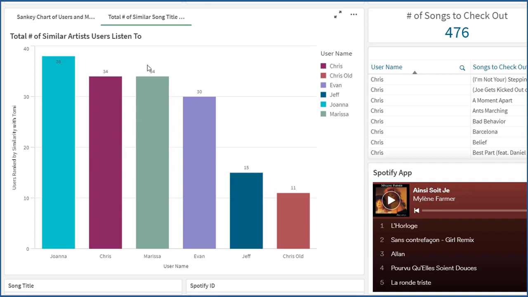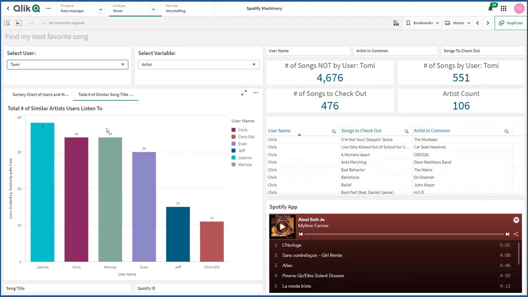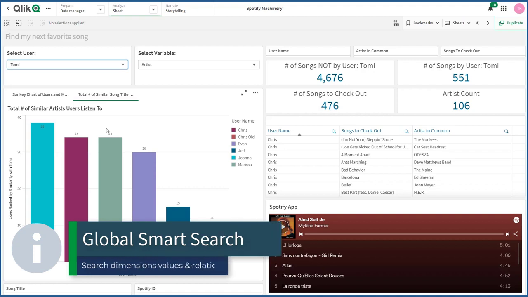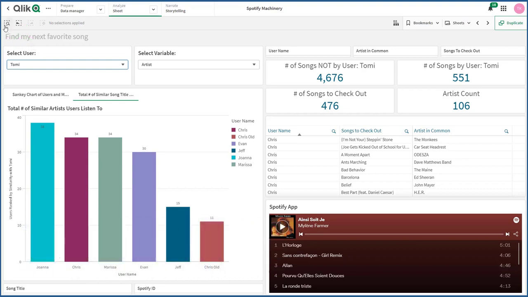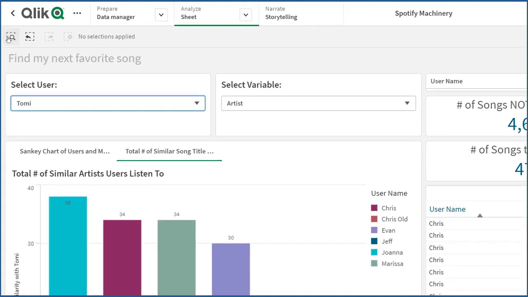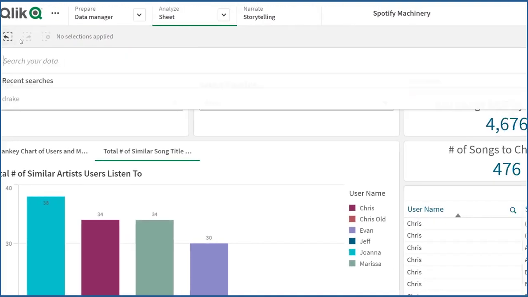And I want to look for the artist Drake, but I don't see where I can find or select or filter on that artist Drake here. Qlik offers something super powerful called our global smart search. As you can think of what the name means or infers, it means you can find any data, any value associated in your data. So for me, it's this button on the top left corner. And I'm going to type in the value Drake.